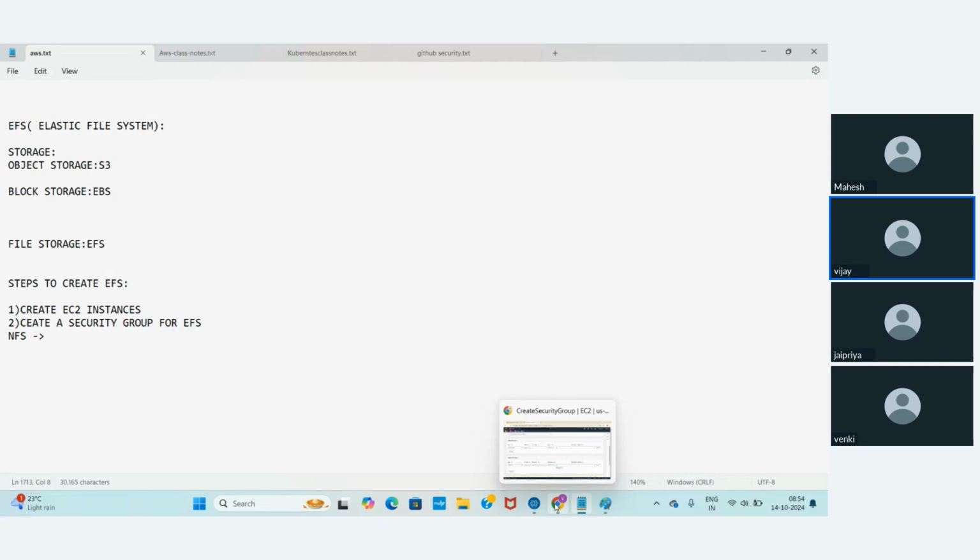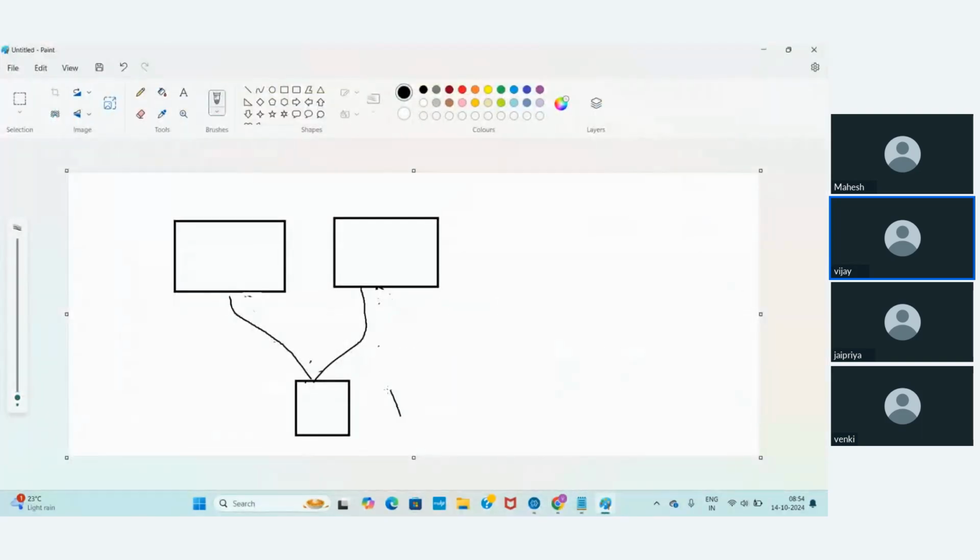So this first server and second server are going to access that EFS, right? Which EC2 servers is the EFS connecting to? The EFS is connecting with server 1 and server 2, right? Server 1 and server 2.